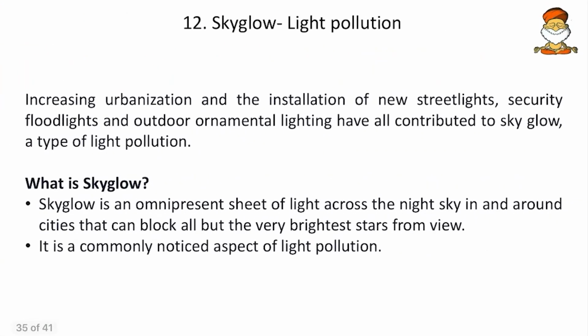Then come to next, the sky glow or the light pollution. As the word suggests, increasing urbanization and installation of new street lights, security floodlights and outdoor ornamental lighting have all contributed to the sky glow. So what is sky glow? Sky glow is an omnipresent sheet of light across the night sky in and around the cities that can block all but the very brightest stars from view. So whenever we have light all around, we cannot see the stars, and even the brightest star can go blurred. So that is the condition of sky glow.